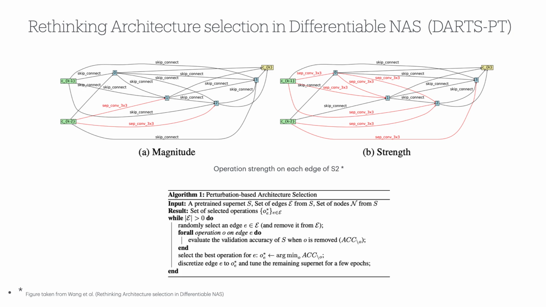In the paper Rethinking Architecture Search in Differentiable NAS, the authors stated that alpha, the edge weight, may not represent the operation strength. This leads to the algorithm preferring certain kinds of operations. The strength of each operation on a given edge is defined as how much it contributes to the performance of the supernet. Each operation on an edge is masked out, keeping all the other operations, and the supernet is re-evaluated. The one that results in the largest drop in the supernet validation accuracy is considered the most important on that edge.